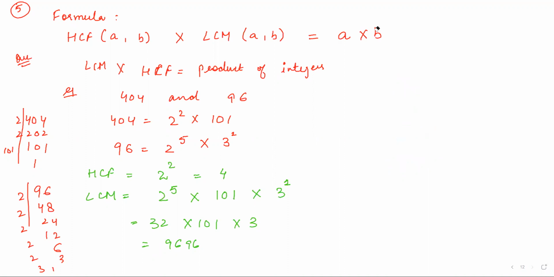And now for the verification part, which you have to do here, you can use this formula. Clear? So you also multiply the numbers together. So what were the numbers? They are 404 multiplied by 96. So you have to check it. You will check this thing and then you will multiply the HCF into LCM, and both should actually be the same. So you have to prove it. So I'm leaving that part.